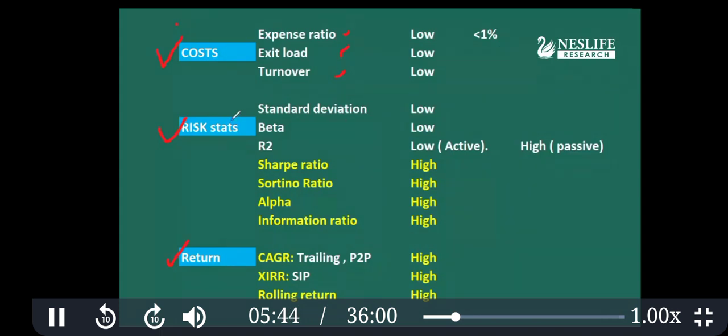Then when you click on risk stats, you get the standard deviation, the beta, the R square, the Sharpe ratio, Sortino ratio, and alpha information. Now, this is once-in-a-lifetime learning. You had better start reading more about this. I'll try to explain some of them, like Sortino and alpha.